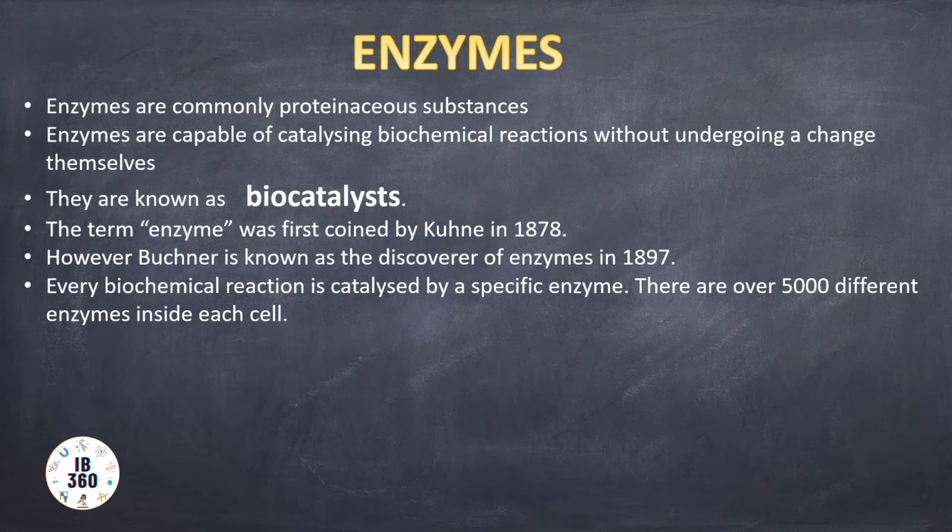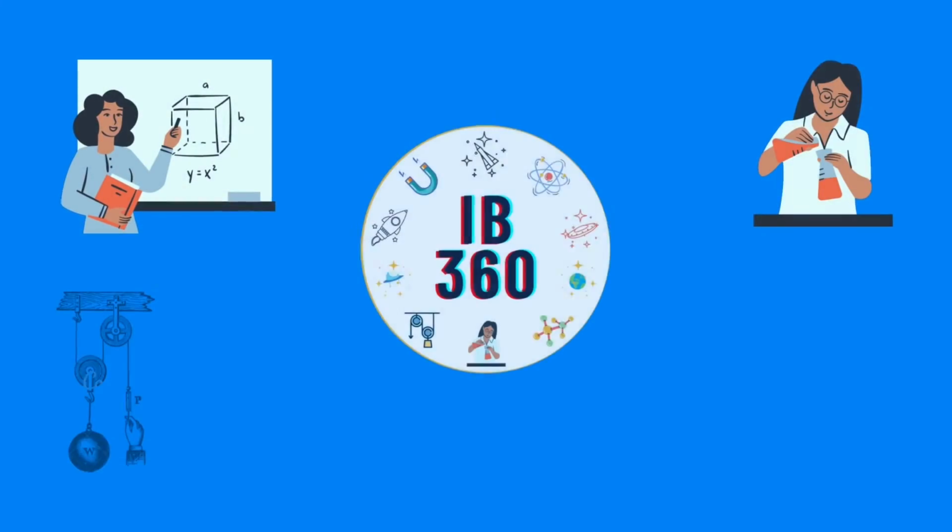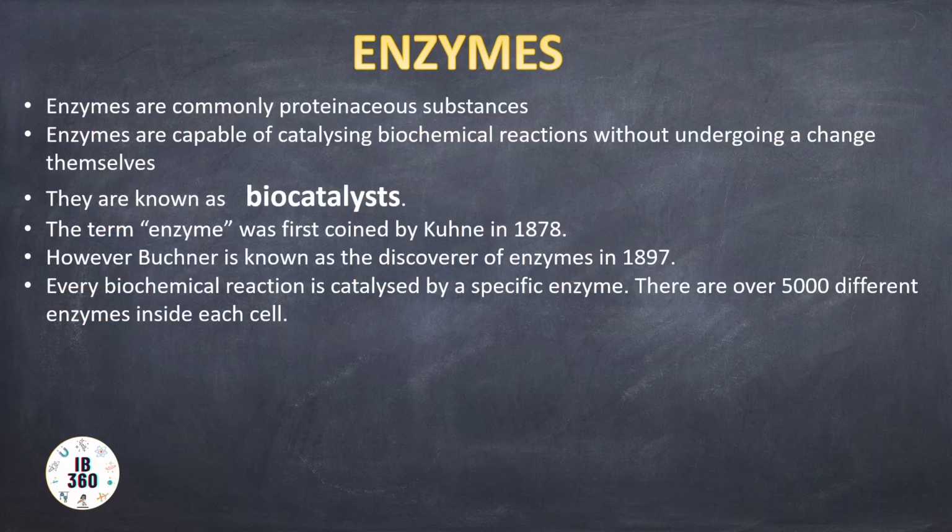Today we will start with a new chapter, which is cell metabolism, and the first topic under cell metabolism is enzymes. Enzymes are proteinaceous substances. They are commonly proteinaceous substances, and they are well known biochemical catalysts. They are biocatalysts which catalyze thousands of chemical reactions inside our body.